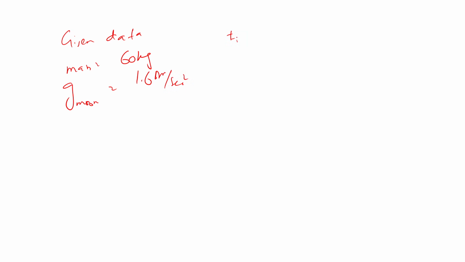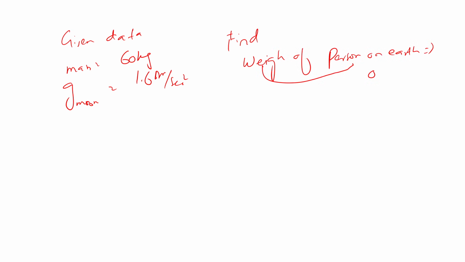And what should we find? Our required data: the weight of the person on earth, and the weight of the same person on the moon. The third step is the solution. First we are going to calculate it on earth.